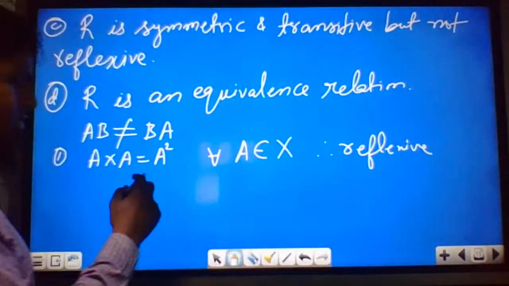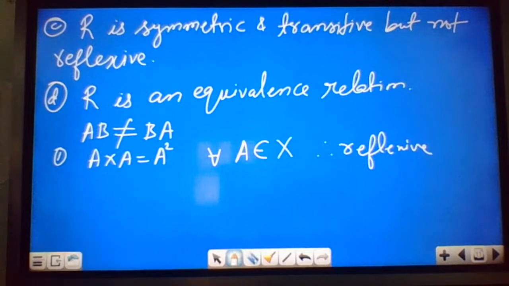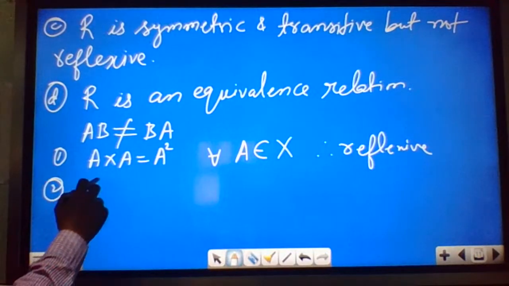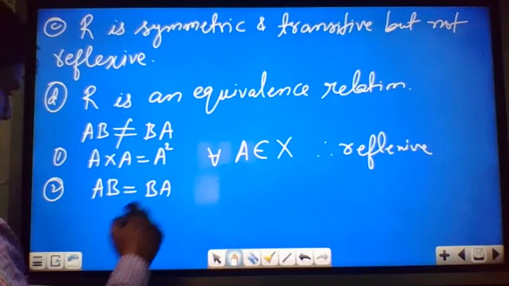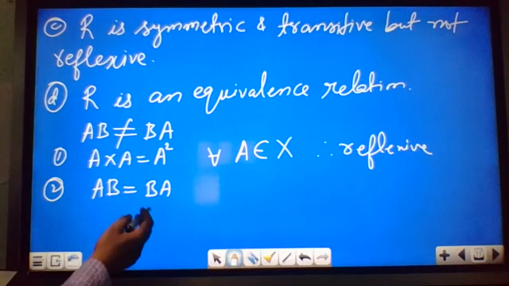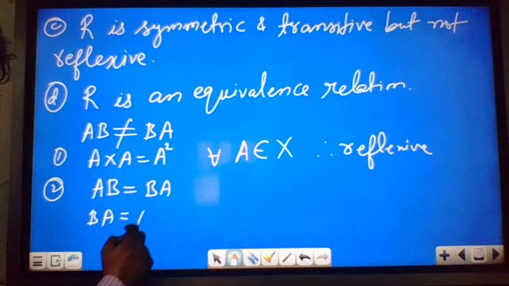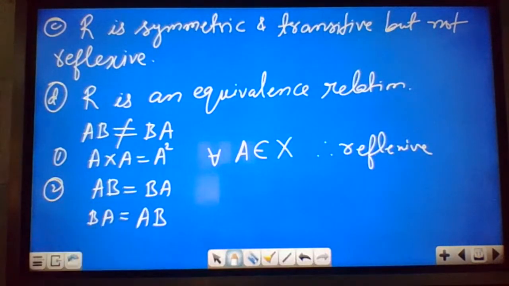And they have also given the relation that AB is equal to BA. If this is true, then BA will also be equal to AB.